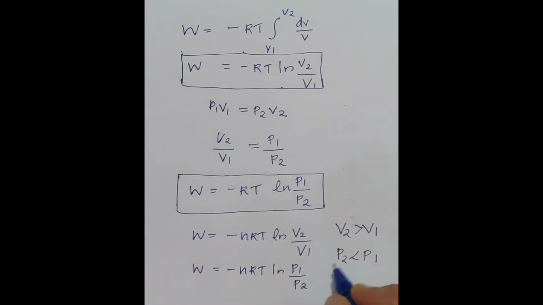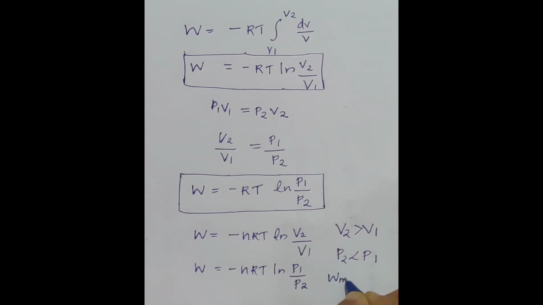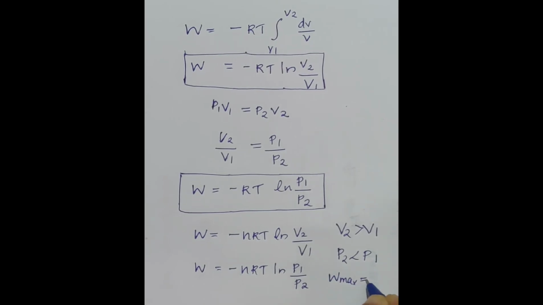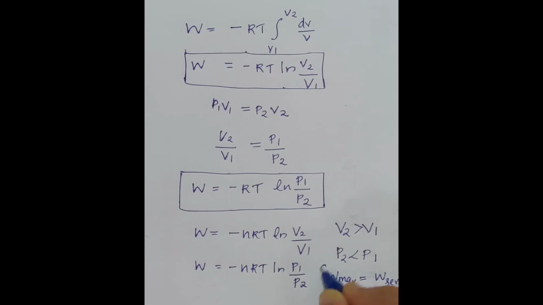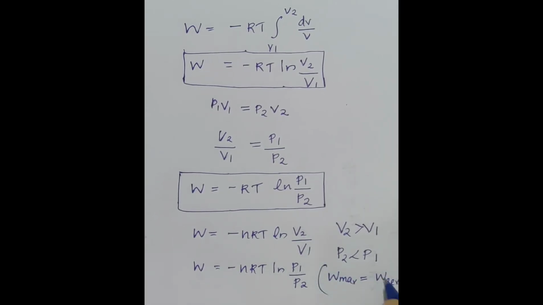That is, W maximum is equal to W reversible. The work done in a reversible process is the maximum work.